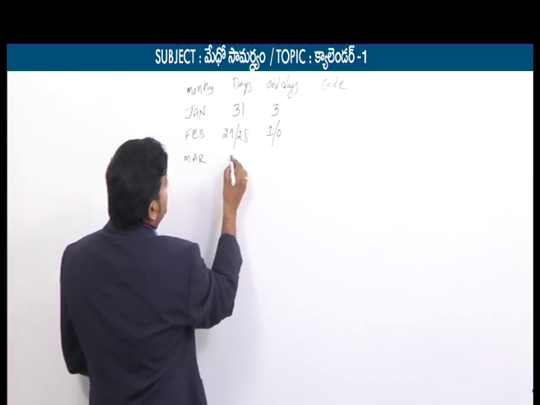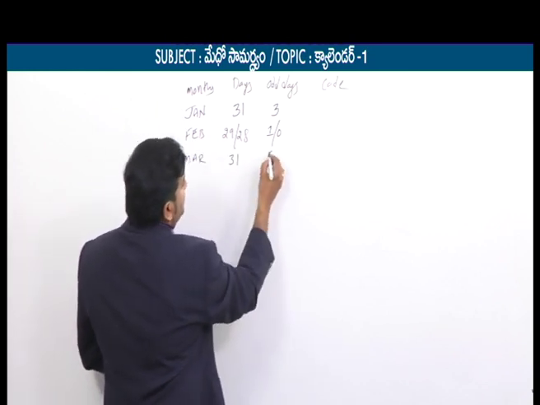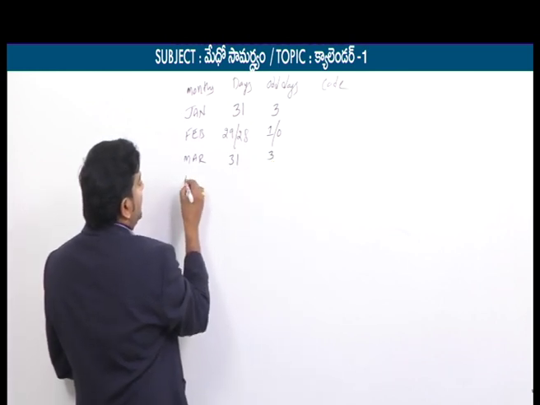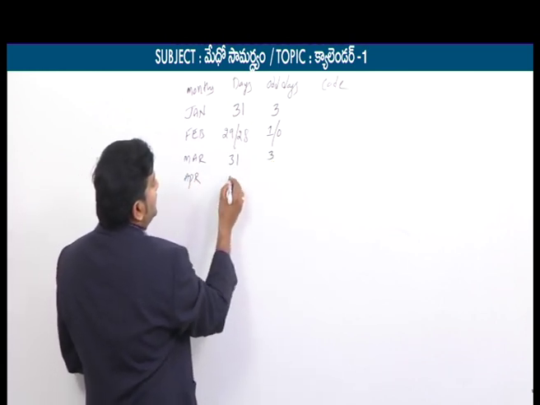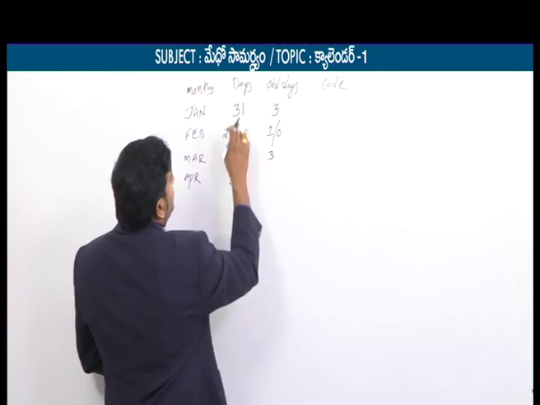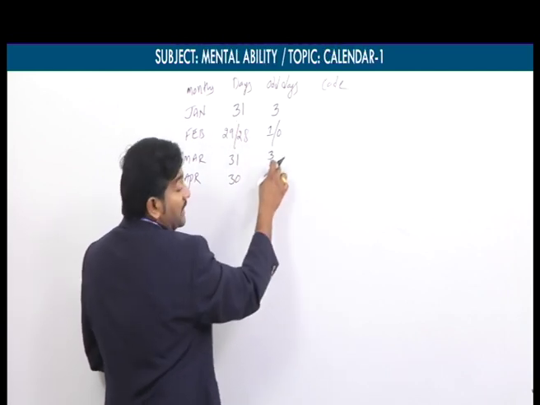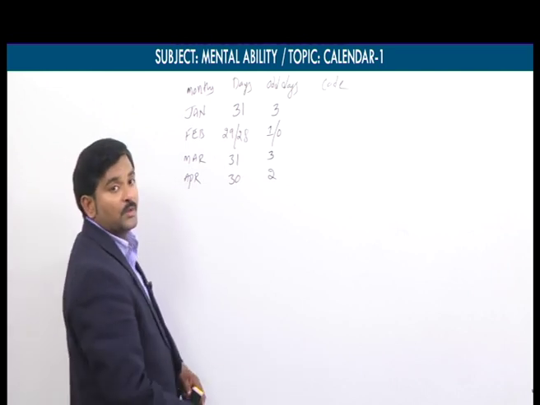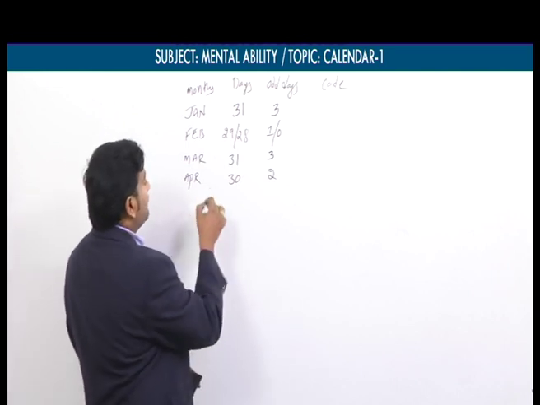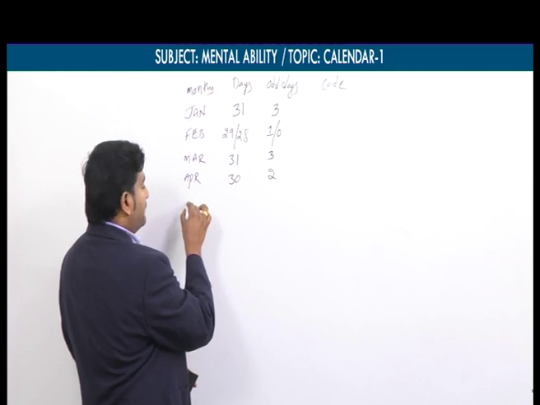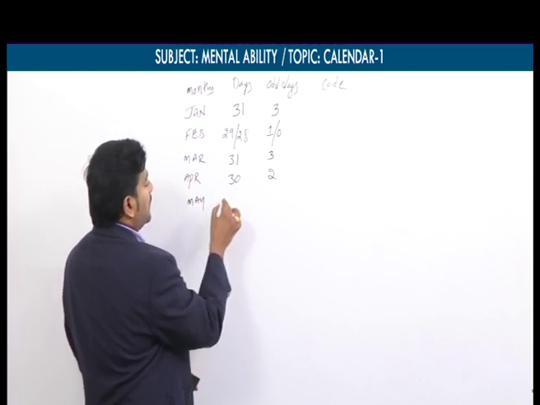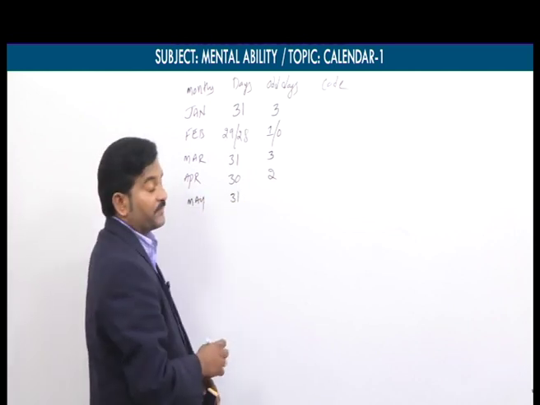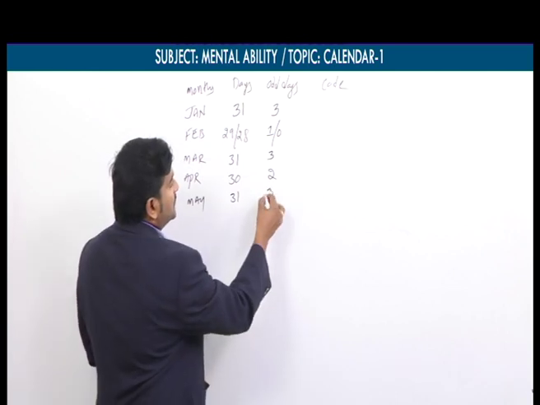Similarly, March also has 31 days, in the sense 3 odd days. April has only 30 days. If it is 31, we have 3 odd days. If it is 30, we have only 2 odd days. May has 31 days, which includes 3 odd days.